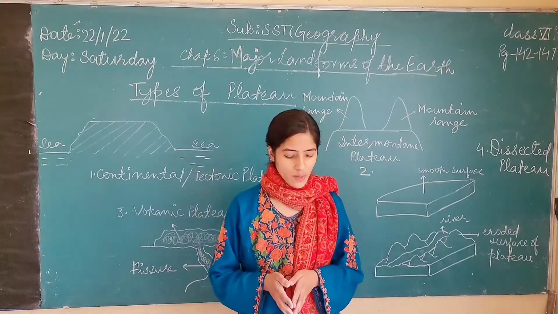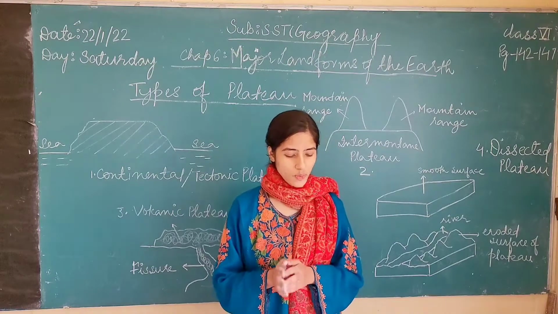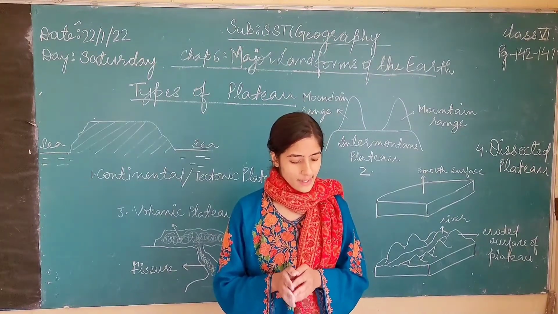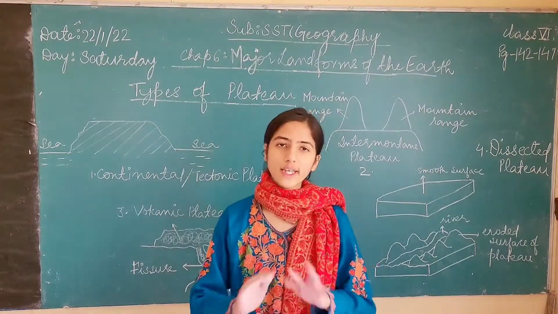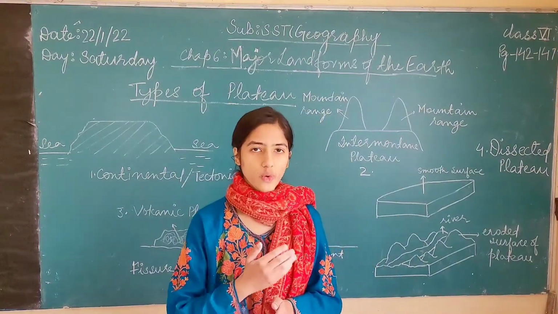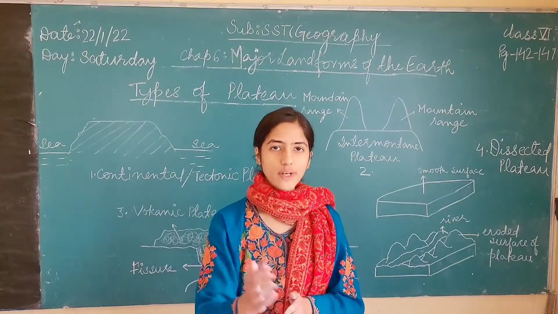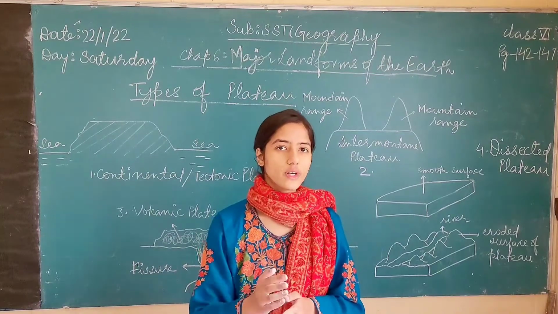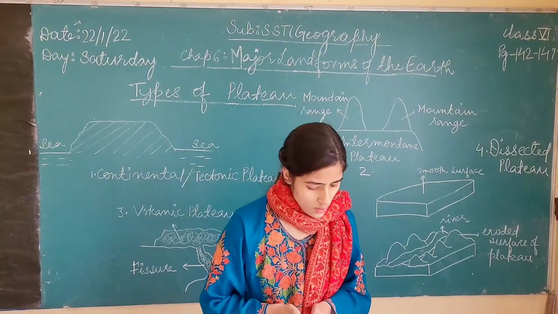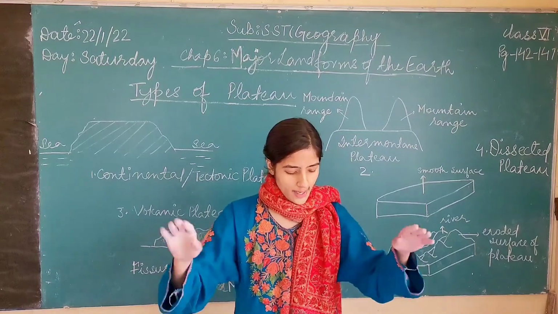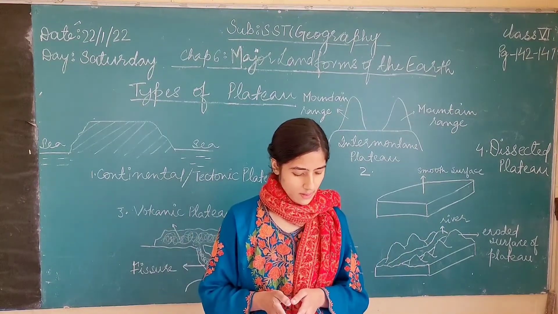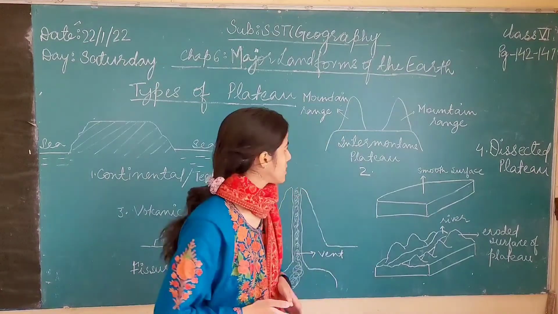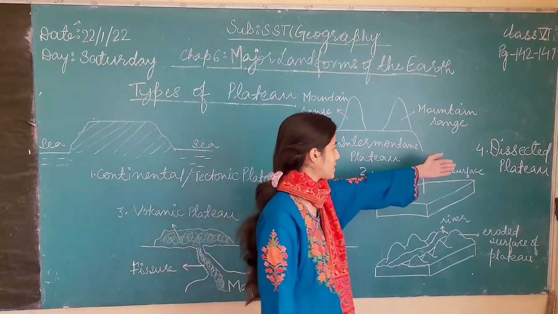A dissected plateau is eroded by a continuous process of weathering and erosion. The surface of these plateaus becomes highly irregular. A dissected plateau is nothing but a plateau which has been eroded. The surface of the plateau has been eroded by different weathering agents such as water, air, etc. So, the surface of a dissected plateau becomes quite irregular because of the continuous process of weathering and erosion. See this figure that I have drawn here of a dissected plateau.